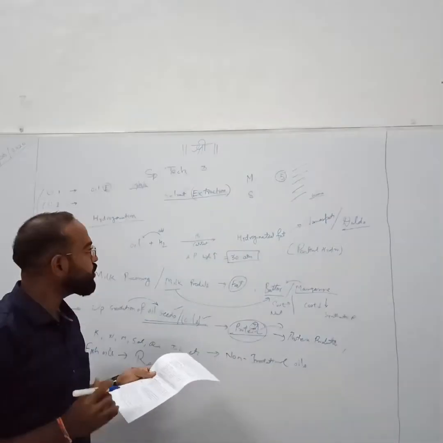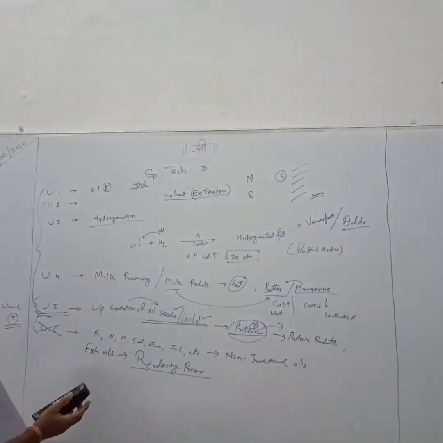Before that, membrane processing of oils and fats. I just covered this topic in short.